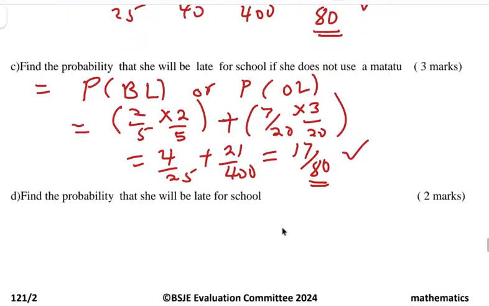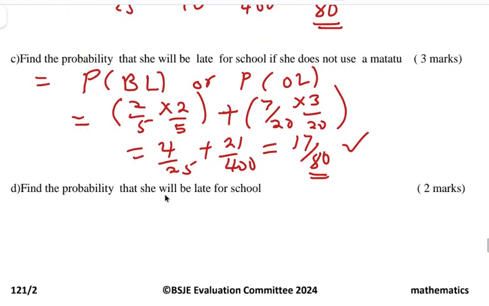Continuing with the question, find the probability that she will be... this question should say she will not be late. Sorry, the question itself here is that she will not be late. So she will not be late. So I will write here: find the probability that she will not be late for school.